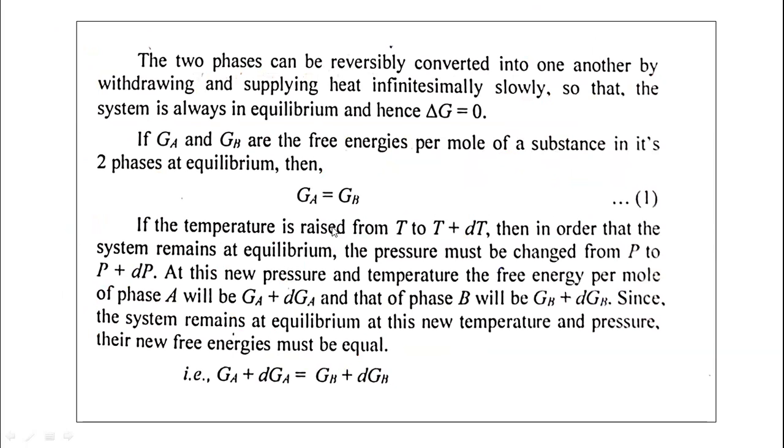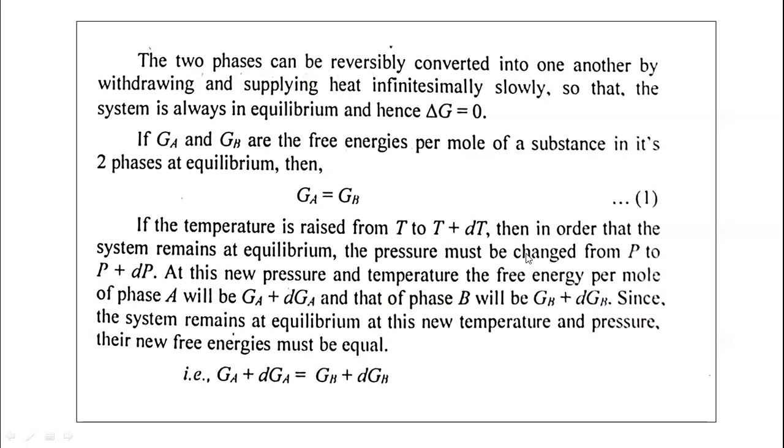Now, if the temperature is raised from T to T plus dT, we have to increase the small temperature from T to T plus dT. Then in order that the system remains at equilibrium, the pressure must be changed. As we increase the temperature, at the same time, we want to bring the system to equilibrium, so we have to increase the pressure.